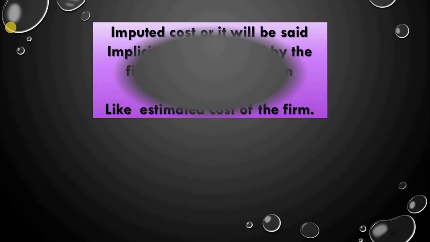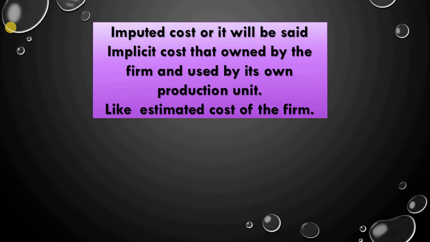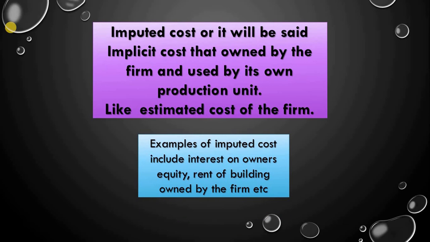But what are imputed costs? Sometimes in the production process, the entrepreneur employs some factors of production which are owned by him. These costs of the factors of production owned by the entrepreneur are known as imputed costs. So imputed costs must be included while calculating money cost of production.